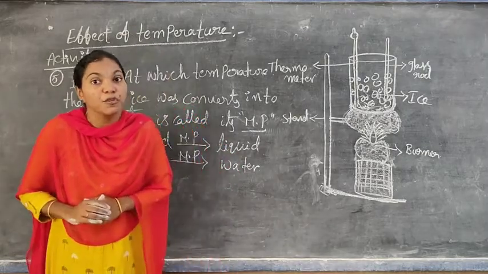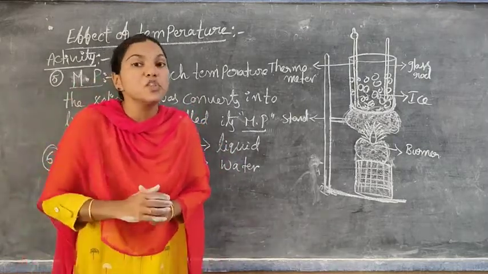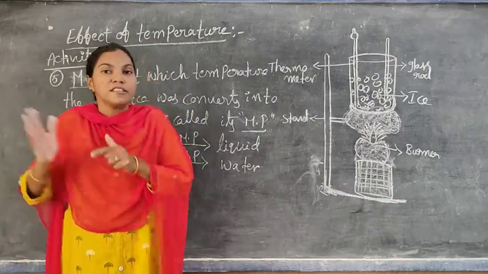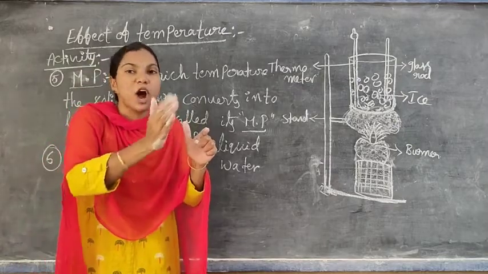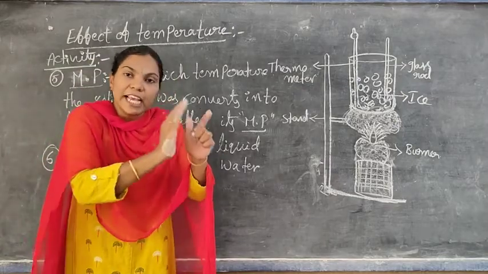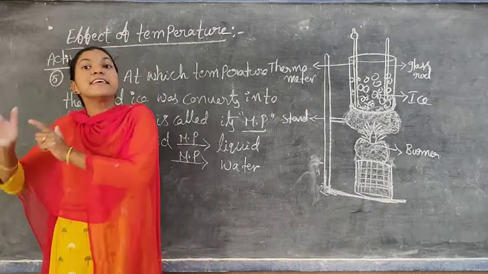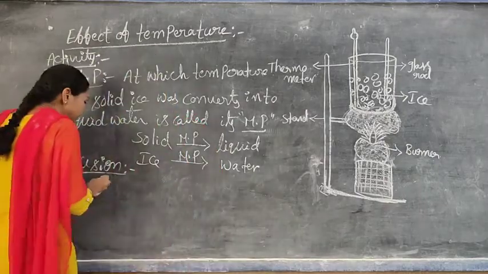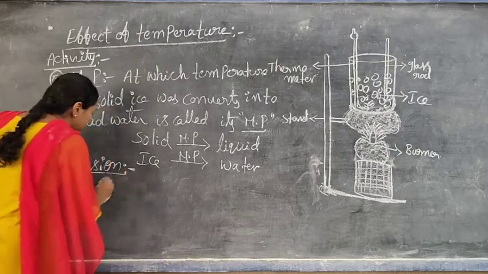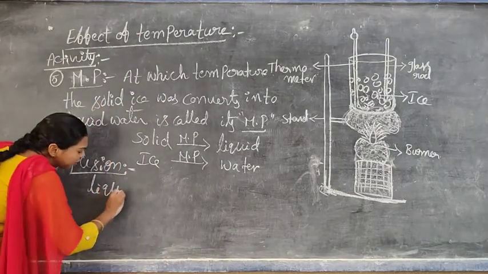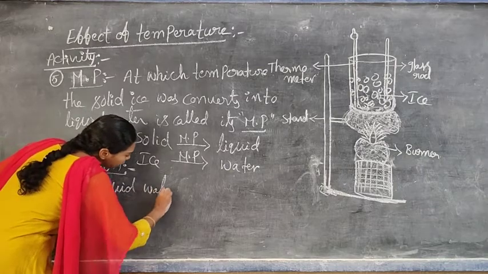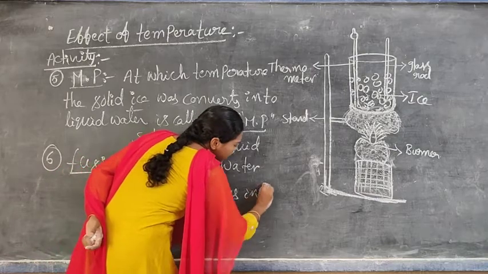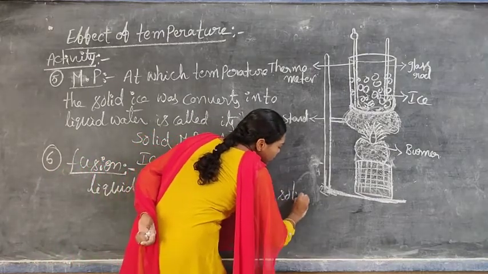What we call fusion: fusion is a process. Which process? The liquid water changes into solid ice. Solid converted into liquid water is called the melting point. Again, liquid water changing into solid ice is a process known as fusion. Do you understand? What is the fusion definition? Liquid water changes into solid ice, or conversion into solid ice.